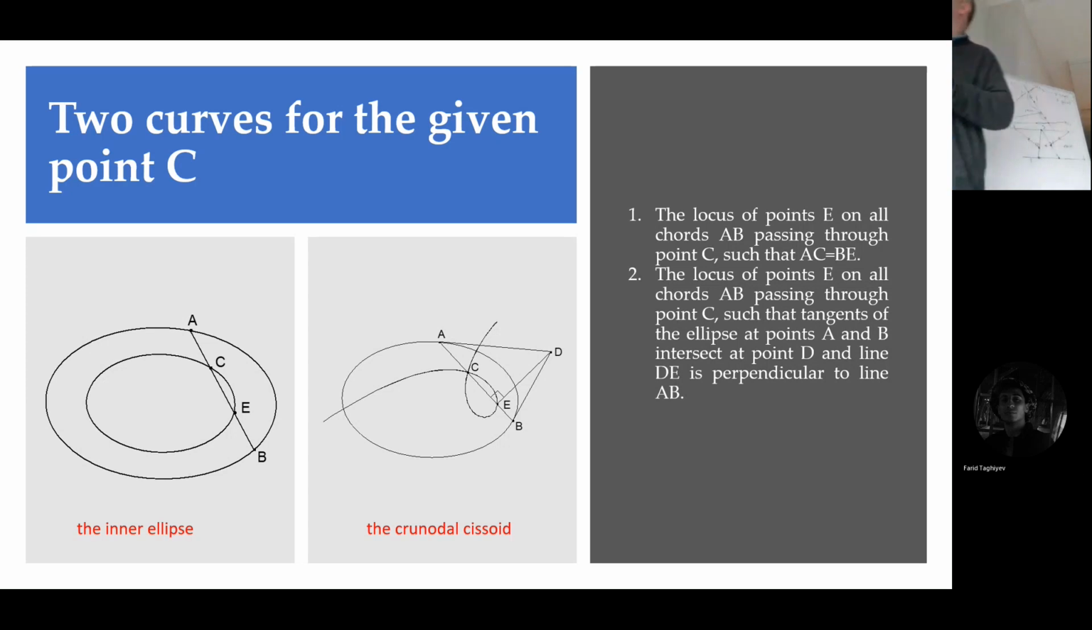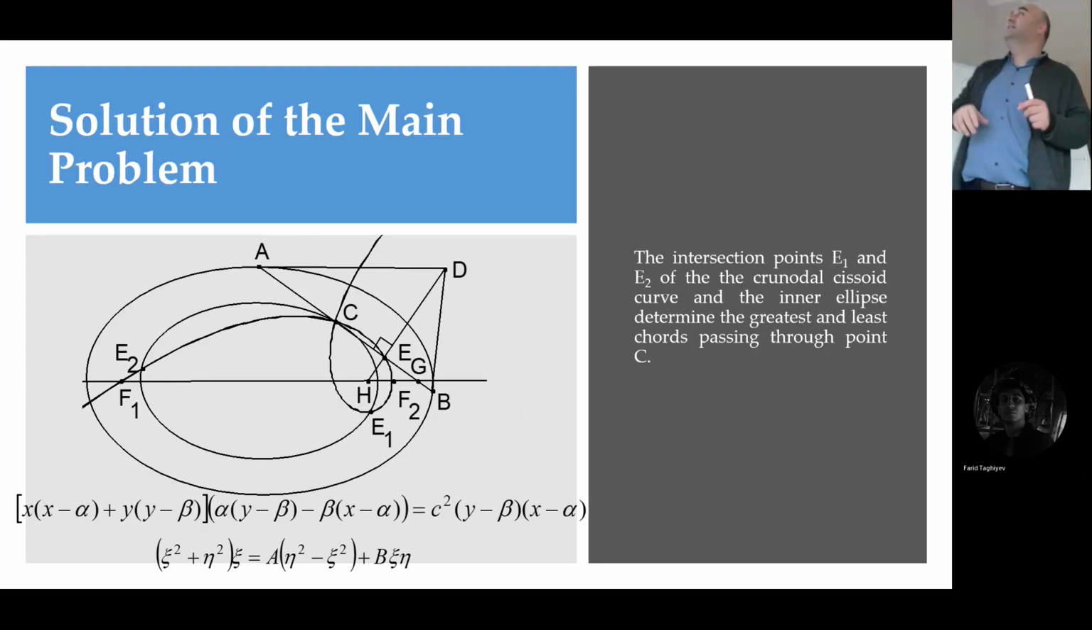Now, if we intersect this inner ellipse with this cronodal cissoid, their intersection will give us exactly the points at which maximum and minimum will occur. Let me show you. If that ellipse, the inner ellipse and that cissoid intersect at E1 or at E2, one of them will give us the maximum, the other one will give us the minimum. Why? Because of that lemma.